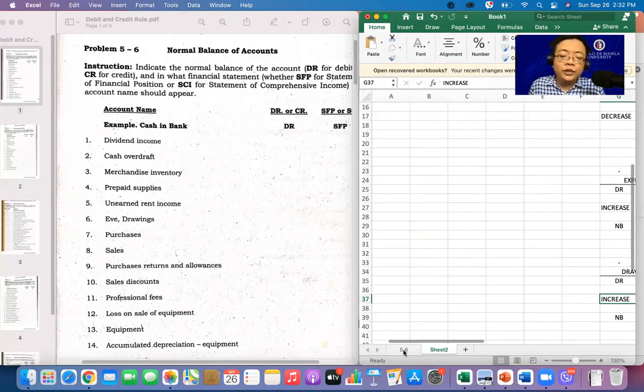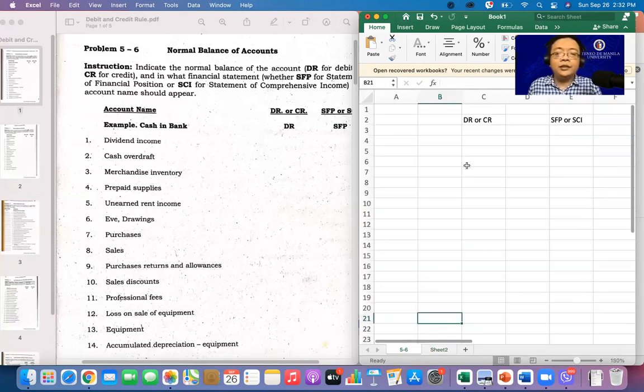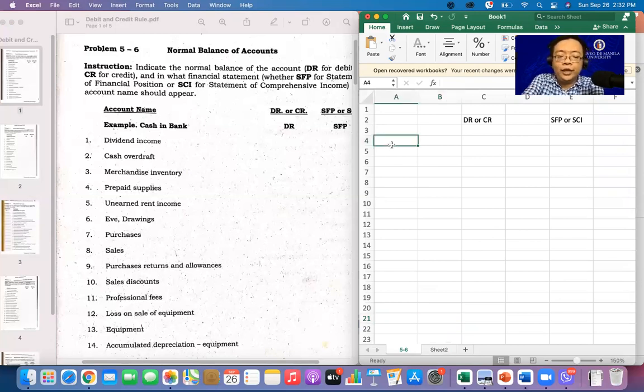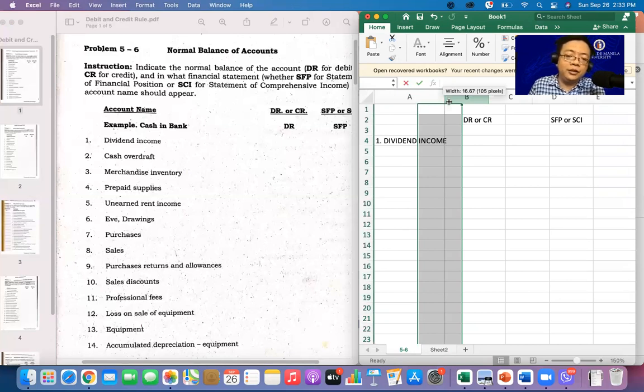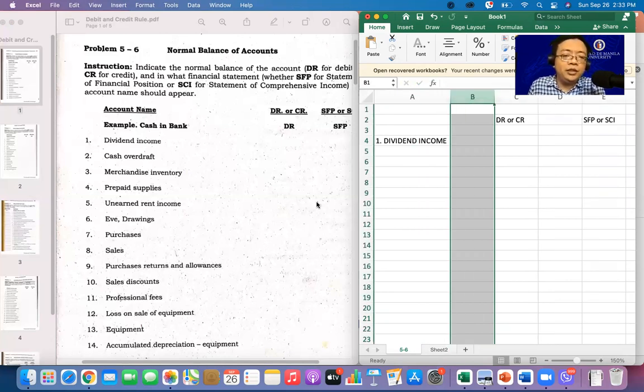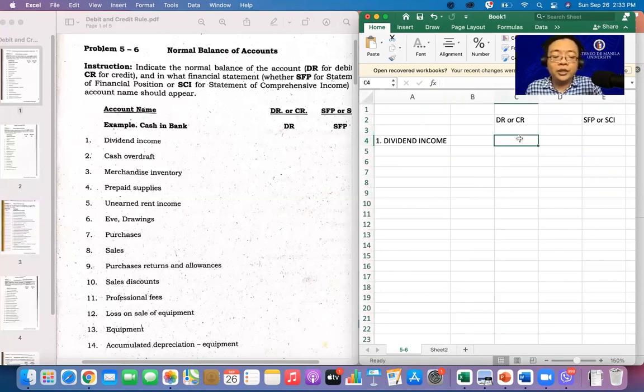So with this one, to familiarize, of course, we will answer one by one. Number one muna tayo. We have here our dividend income. Hopefully, walang questions kanina, ha? So if you have a dividend income, indicate the normal balance. Dividend income, of course, normal balance mo here ay credit, di ba?